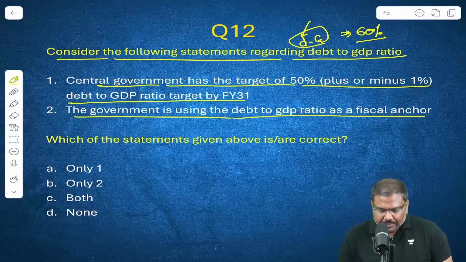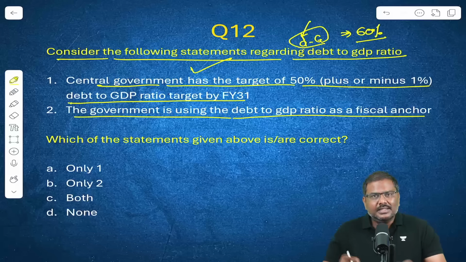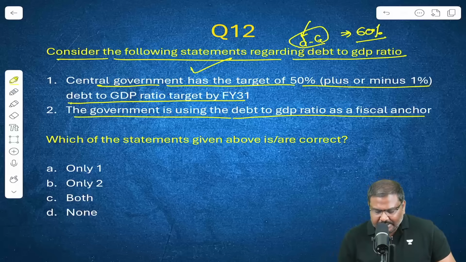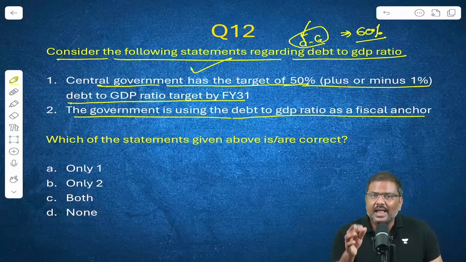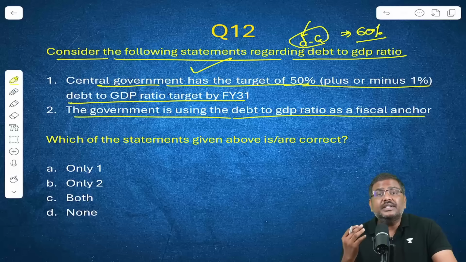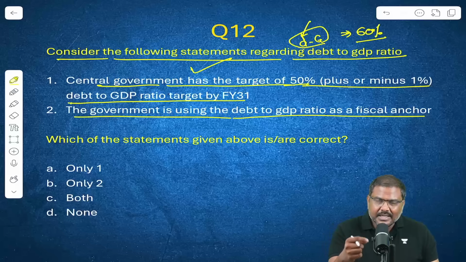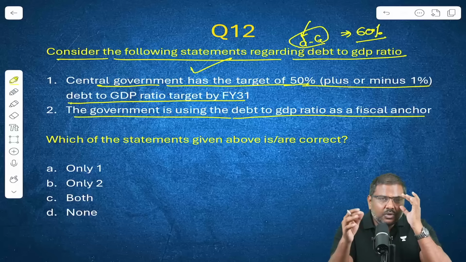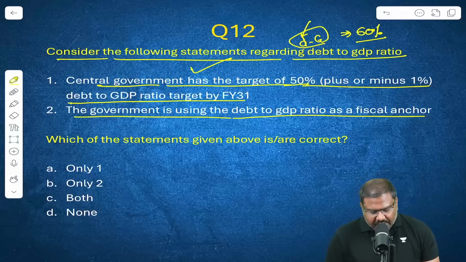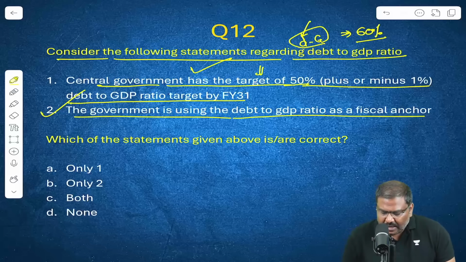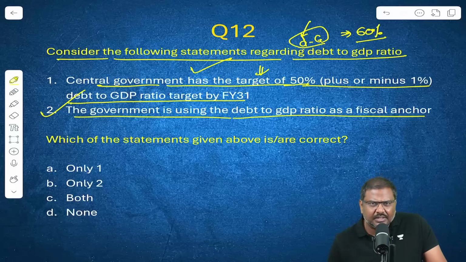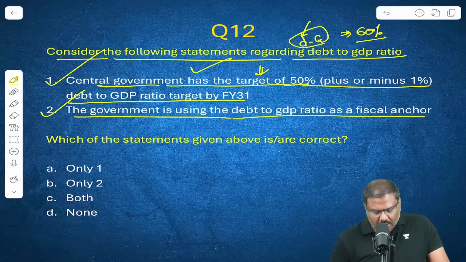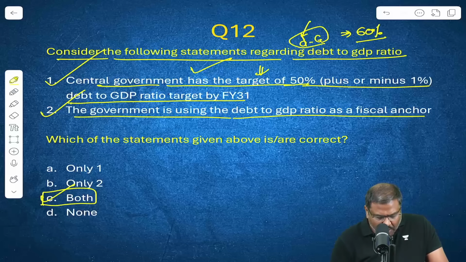The government of India, starting from this financial year, has taken up the debt to GDP ratio as the fiscal anchor instead of FD. What does it actually mean? Going forward, the decision making, policy making will be focused on the debt to GDP ratio. Right? So first statement, yes. Second statement is correct. Central government has set a target of 50% by financial year 31 with a flexibility of 1% on either side. Yes, that is also true. So question number 12, right option will be option C, both.